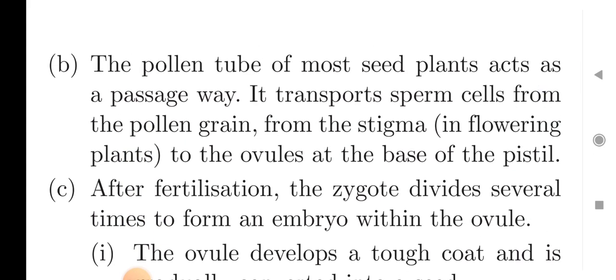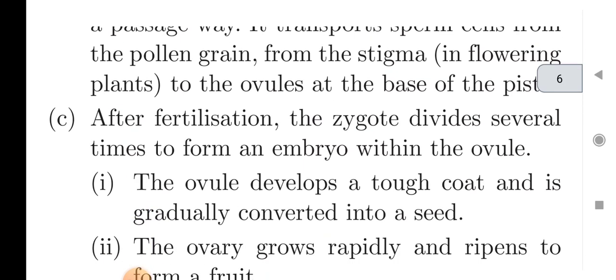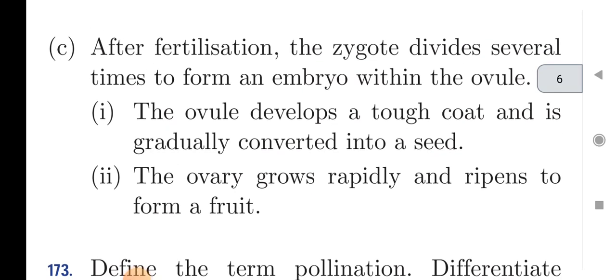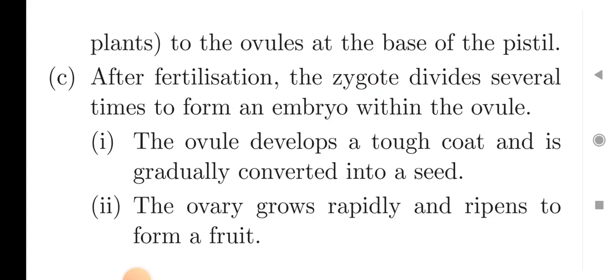Next question: the pollen tube of most seed plants acts as a passageway. It transports sperm cells from the pollen grain on the stigma to the ovules at the base of the pistil. After fertilization, the zygote divides several times to form an embryo within the ovule. The ovule develops a tough coat and is gradually converted into a seed. The ovary grows rapidly and ripens to form a fruit. This question is repeated many times: which part of the flower develops into a seed? The ovule develops into a seed and the ovary develops into a fruit.